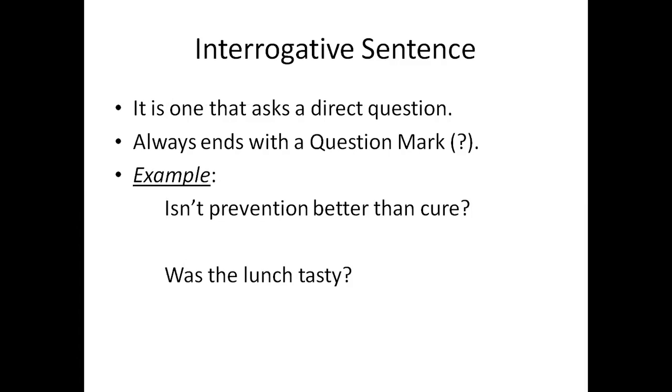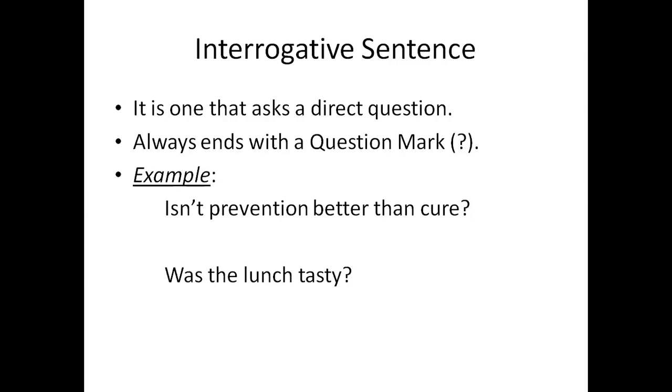Interrogative sentence. Now, what is an interrogative sentence? An interrogative sentence is one that asks a question directly, okay? And it always ends with a question mark. Assertive sentence ends with a full stop. Interrogative sentence ends with a question mark. This is the difference which you can find with these two types of sentences.